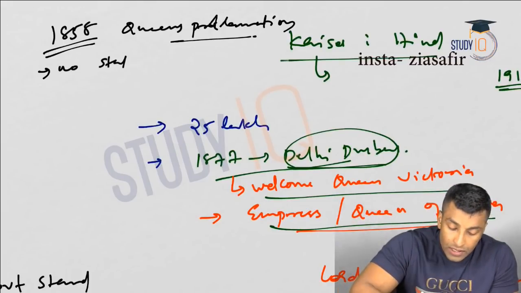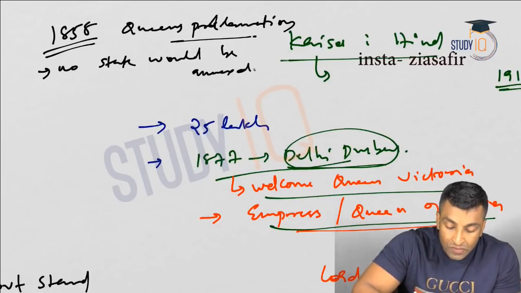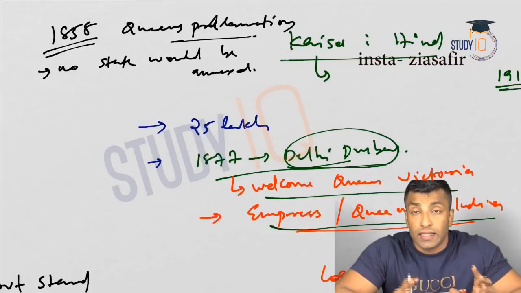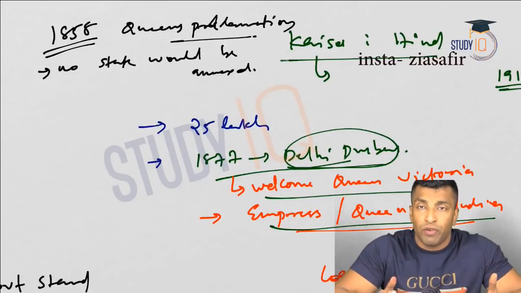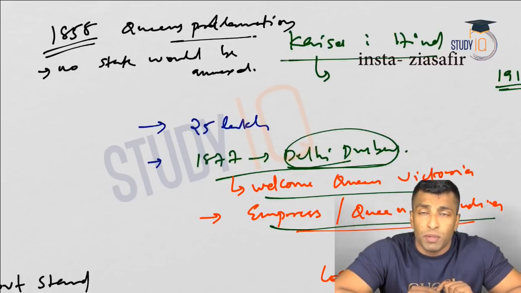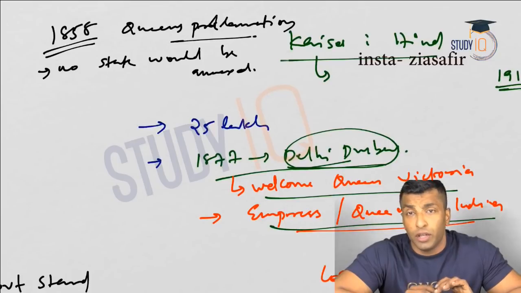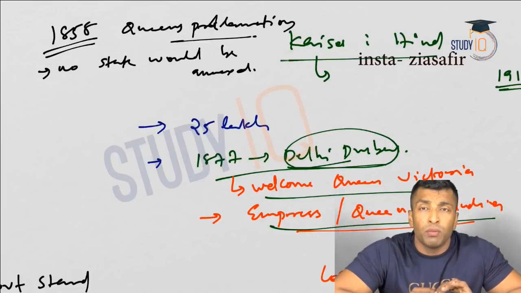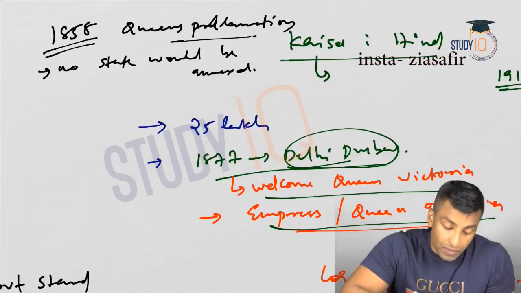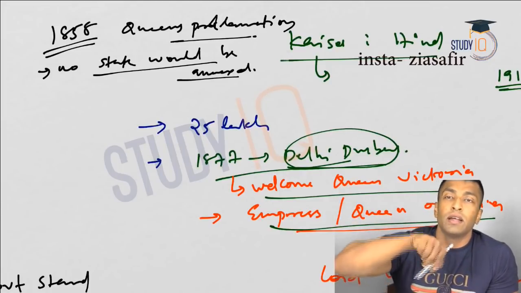Okay, no state would be annexed. So that means 1/3 of India was remaining as princely states, and this will remain as princely states forever. And if you know some history, after independence, this was one of the most important problems that we actually faced to consolidate India, right? Sardar Vallabhbhai Patel and all, they have done huge effort to consolidate India and to mobilize India together. Okay, so that was actually a big problem. If that was also with Britishers, it would have been easy for us after independence to consolidate the entire area.